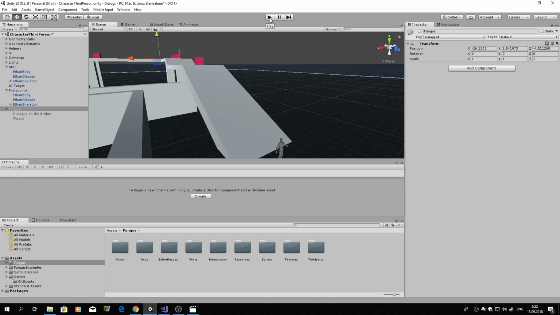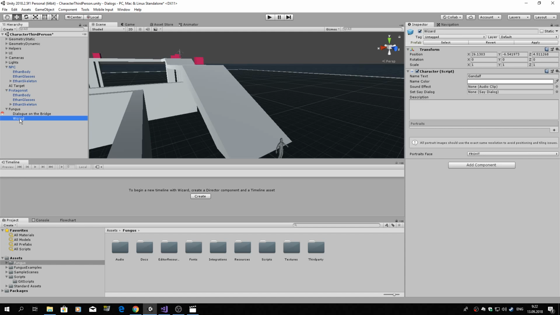First, let's try to create Fungus flowchart like in the typical Fungus tutorial. And in typical Fungus tutorial, the flowchart starts its execution just at the beginning of the game. So I have already prepared the flowchart. Let's quickly look what we have here inside this Fungus game object.